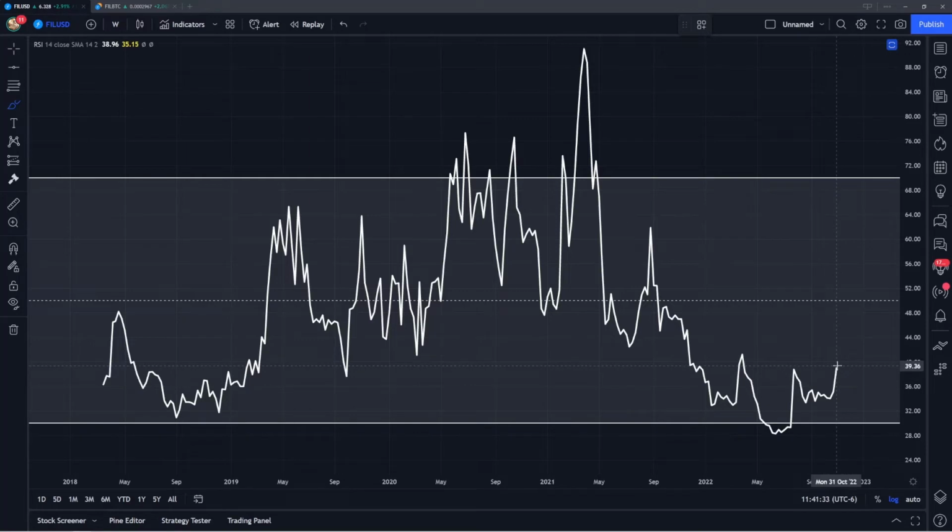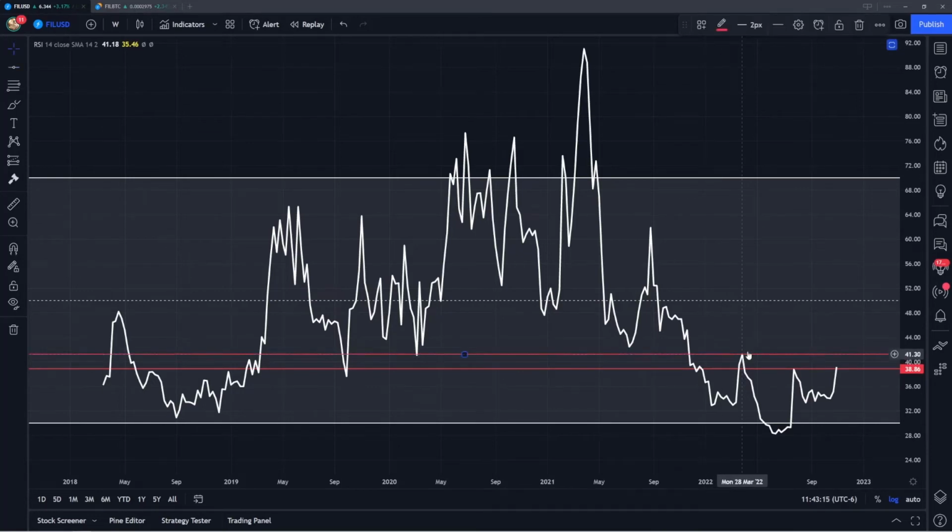So in the next few weeks, if we do continue to move up on the RSI, that would entail a higher high, which we really haven't gotten since we peaked back here over a year and a half ago in March of 2021. Coming up to that level right here above 39, which was the July high, would make that higher high. And then from there, we could also look to this high that we made back here in March, coming in around 41 on the RSI.